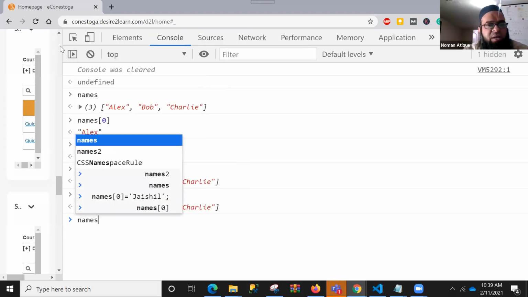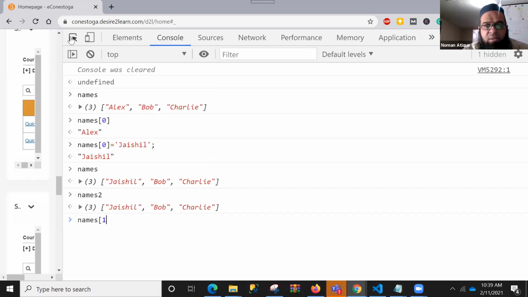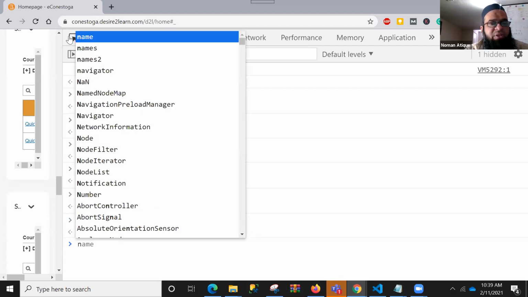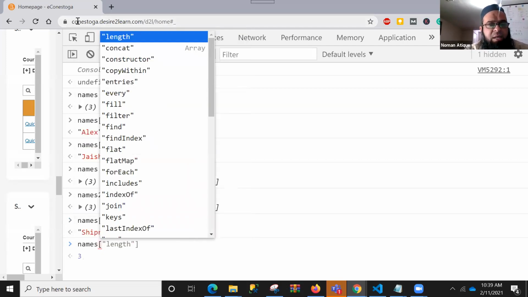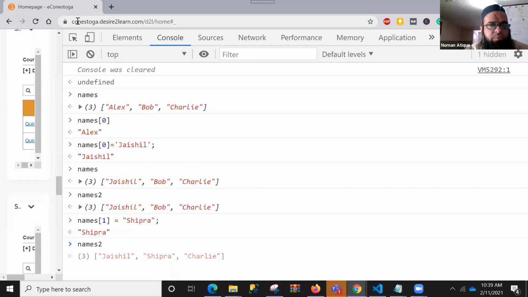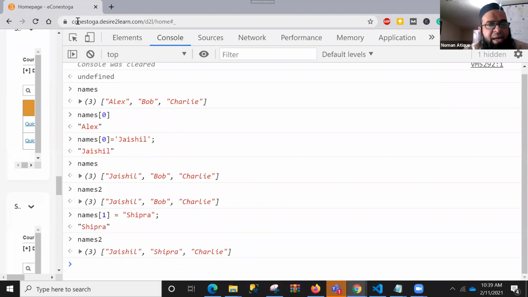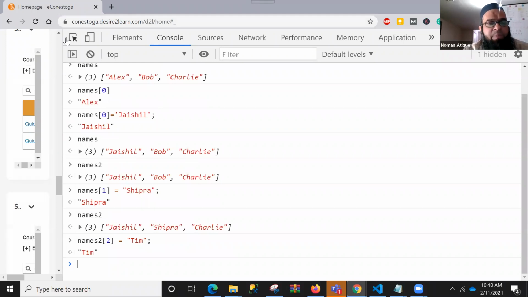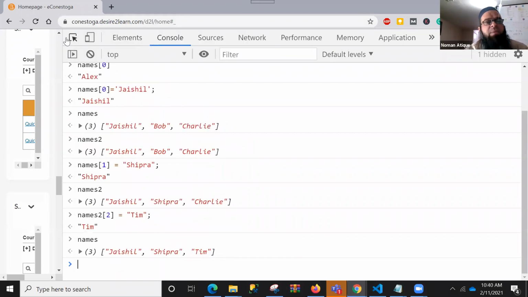Right? Let's check this one. Names[1]. We know names[1] is Bob, and let's change it to the last name Shipra, for example, right? I just see the last name on the chat and I do that. Oh, sorry, I've done that with names again. Anyhow, we'll check names2. So you see names2 is also updated. Names2[2], for example, is Charlie, we know. So let's change it to the last name Tim. I can see Tim's name towards the end. And now if I check names, you see names is also updated.